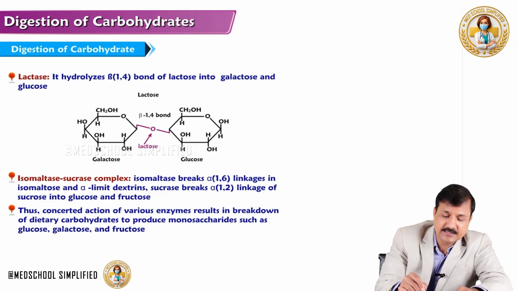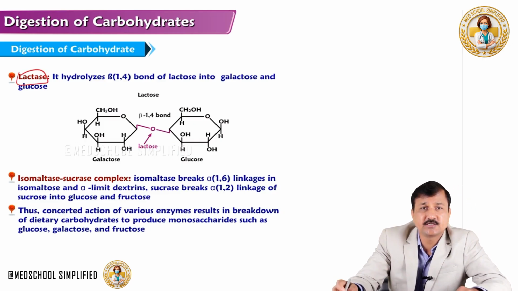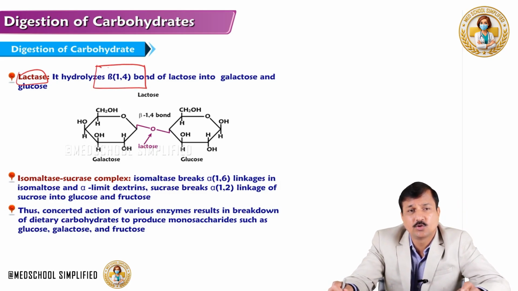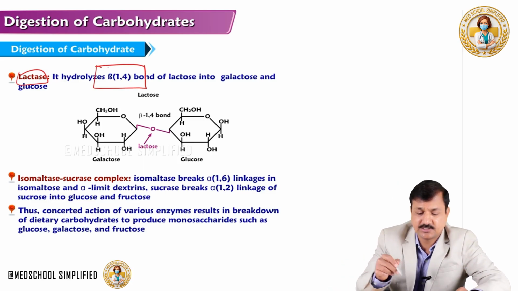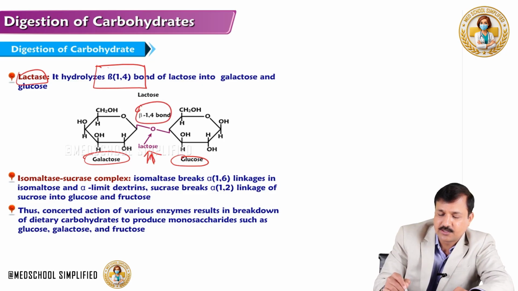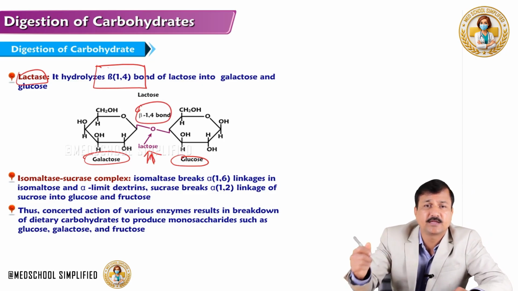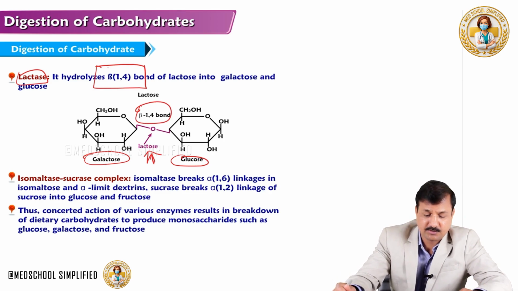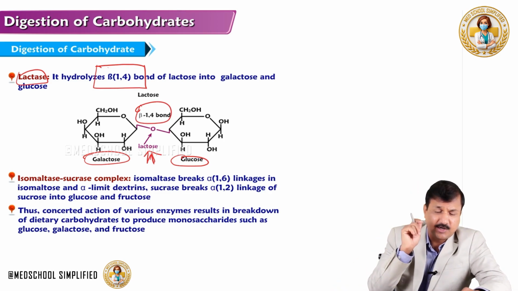And then we have lactase enzyme. Lactase, as it is there in the name, is going to break the beta-1,4 bond that is present in lactose, holding on to galactose and glucose. It is there in the structure. You know, galactose and glucose are attached with a beta-1,4 bond. So lactase is going to break that beta-1,4 bond and release glucose and galactose molecules. And that's a brush border enzyme.